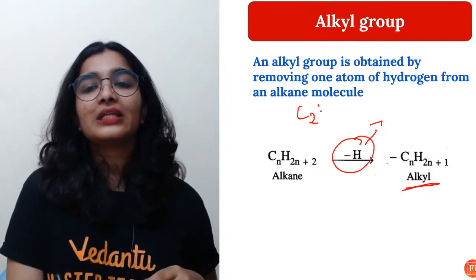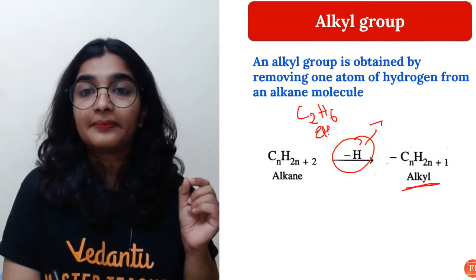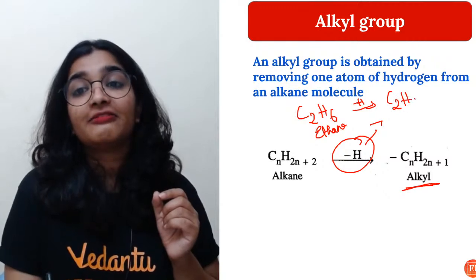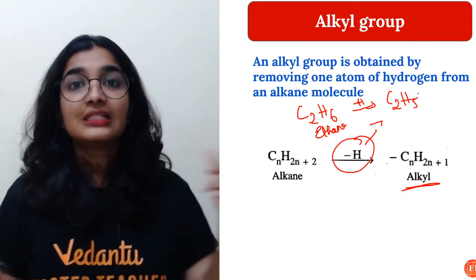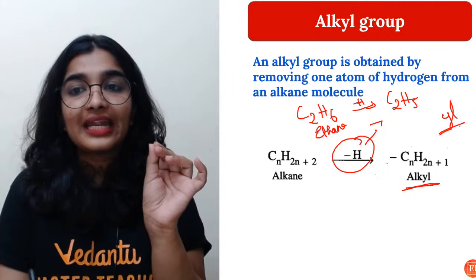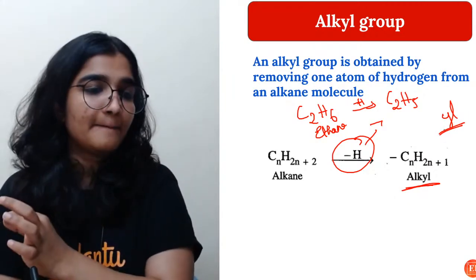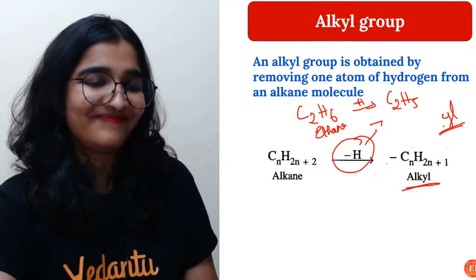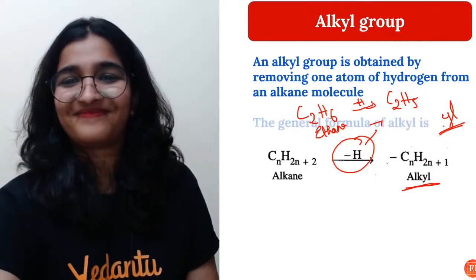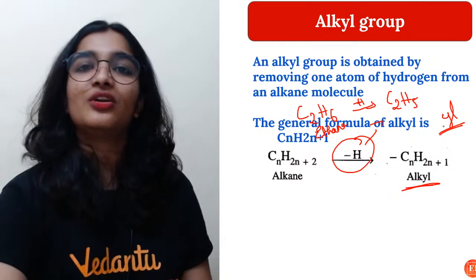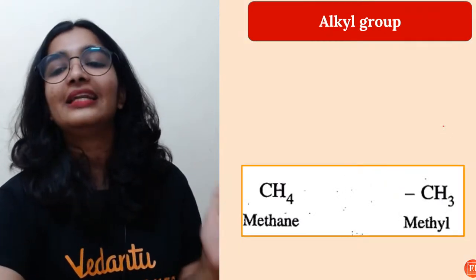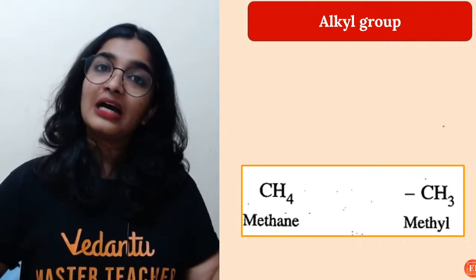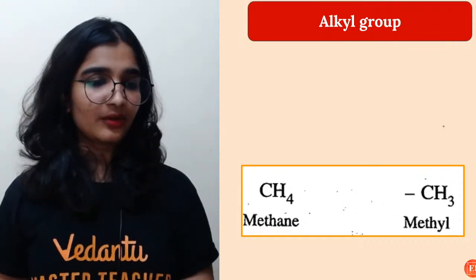I'll take C2H6, which is ethane, and I'll remove one hydrogen. I'll get C2H5, which is ethyl. See, the ethyl group ends with YL. So the general formula is, as I told you before, CnH2n+1, because the general formula of alkane is CnH2n+2.